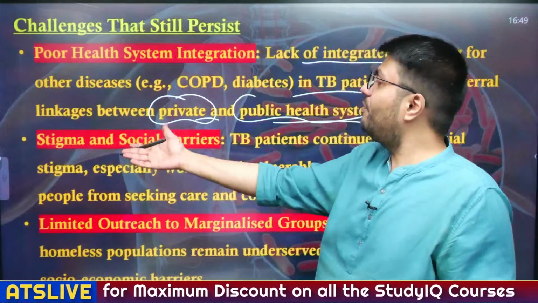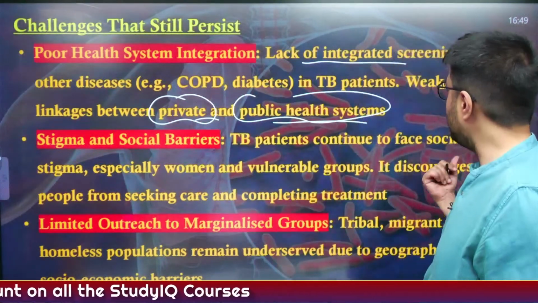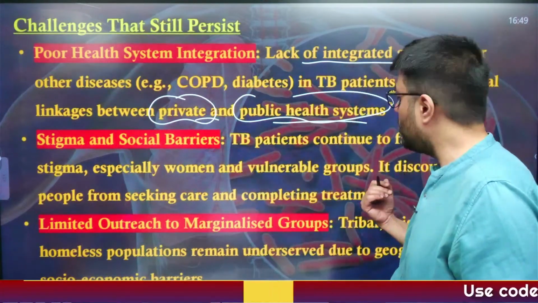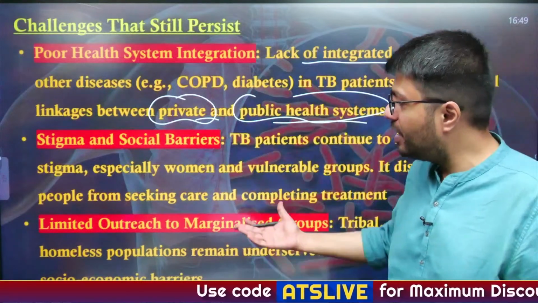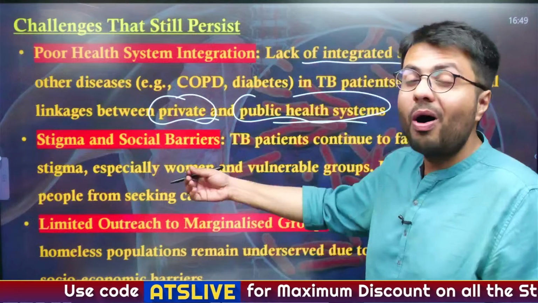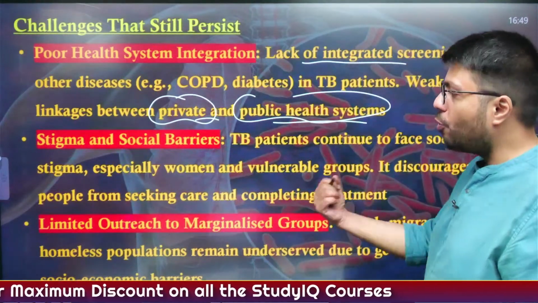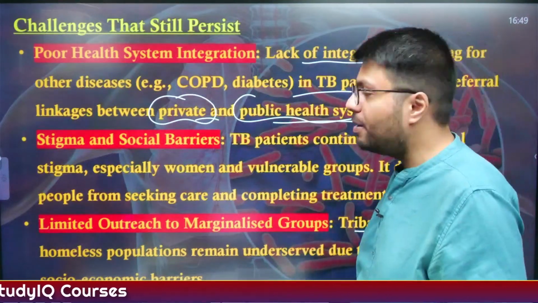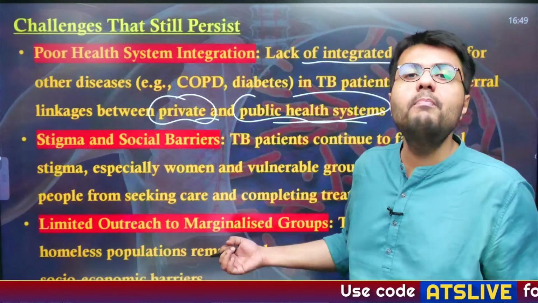Also, there is a significant amount of stigma and social barriers attached to TB patients. TB patients continue to face social stigma, especially women and vulnerable groups, and this discourages them first of all from seeking care and completing their treatment. And also, there is very limited outreach to marginalized groups, that is tribal, migrant and homeless populations. They remain underserved due to geographical and socio-economic barriers, and this is why treatments are not able to reach the marginalized population.